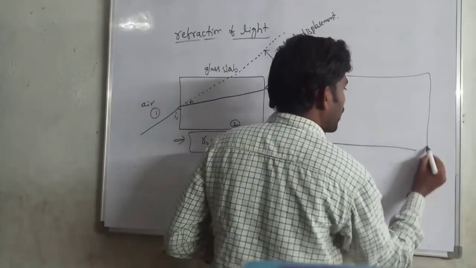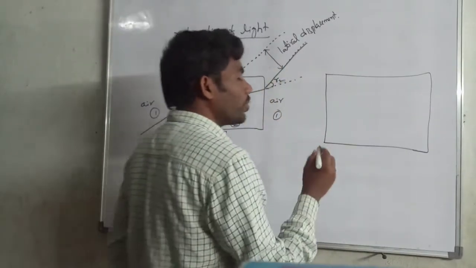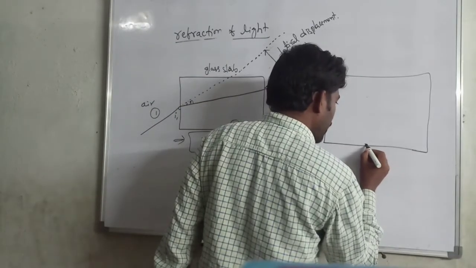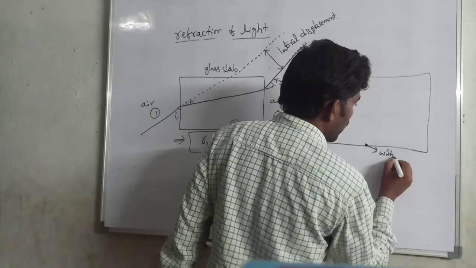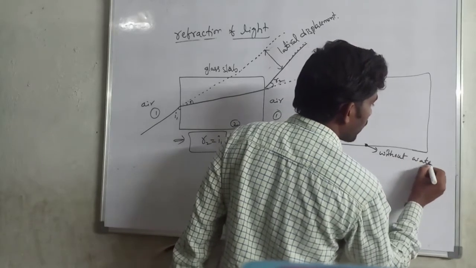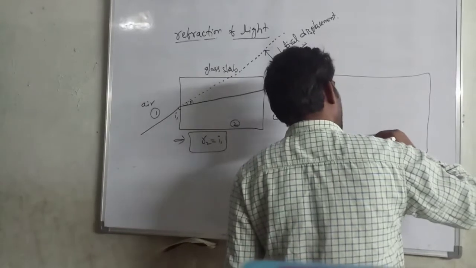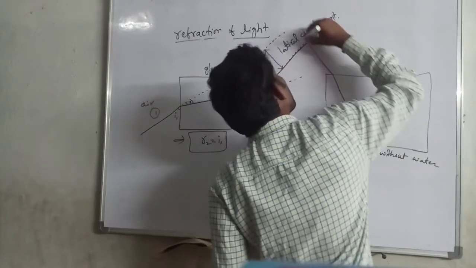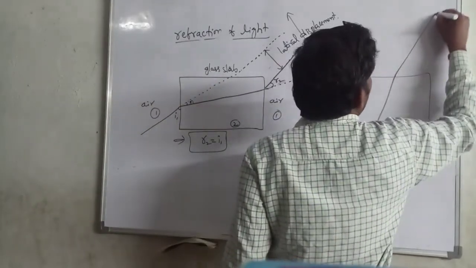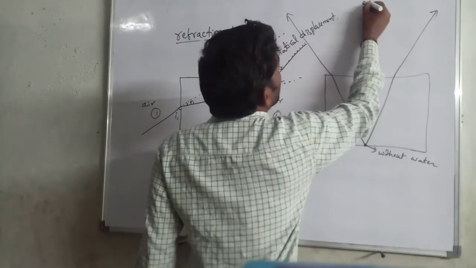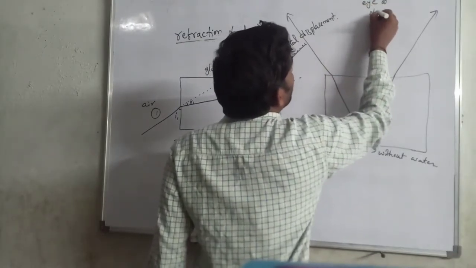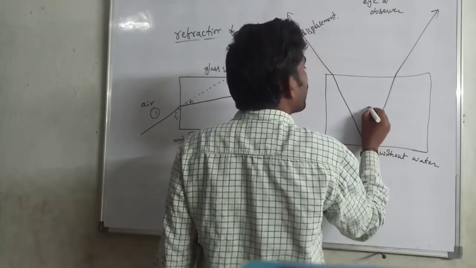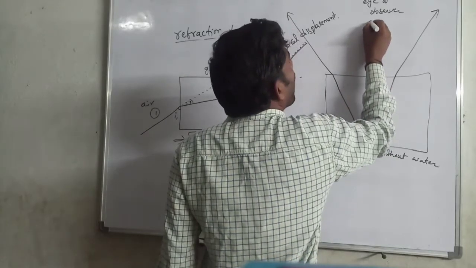Suppose without water the object is there, and the light rays reach the eye of the observer, who is at the middle point, the normal point.